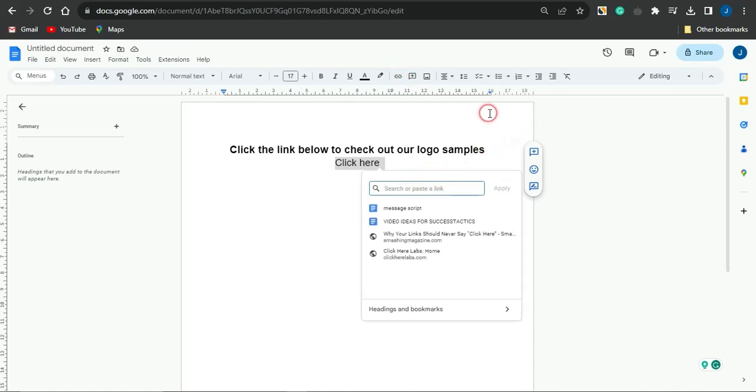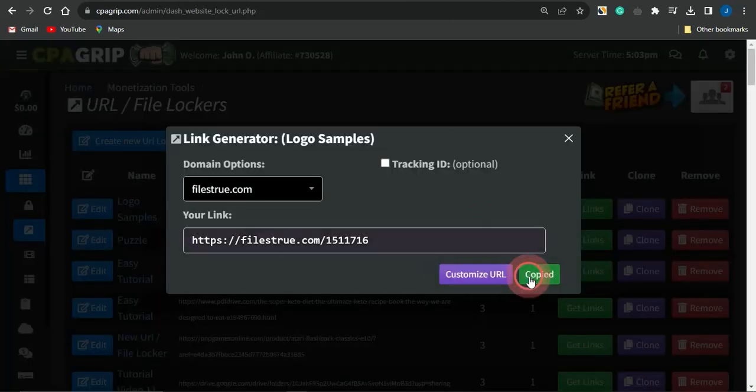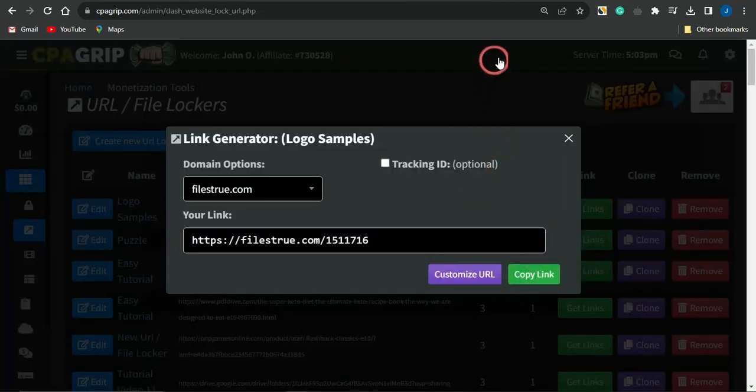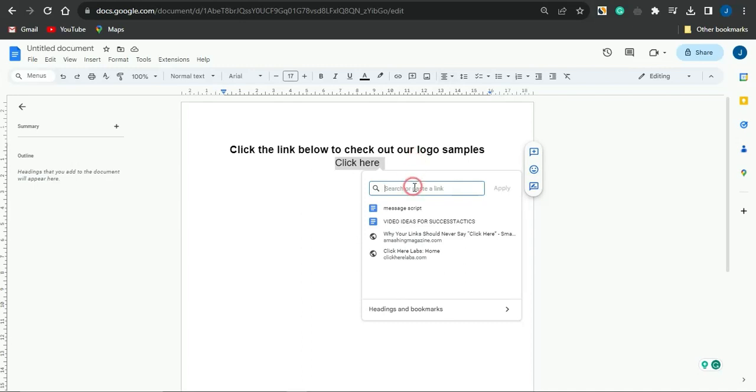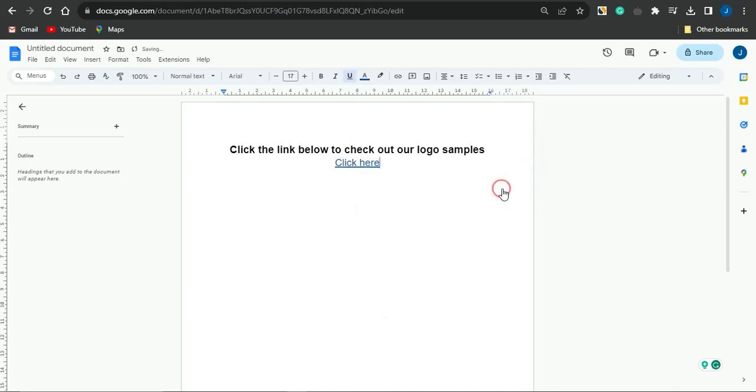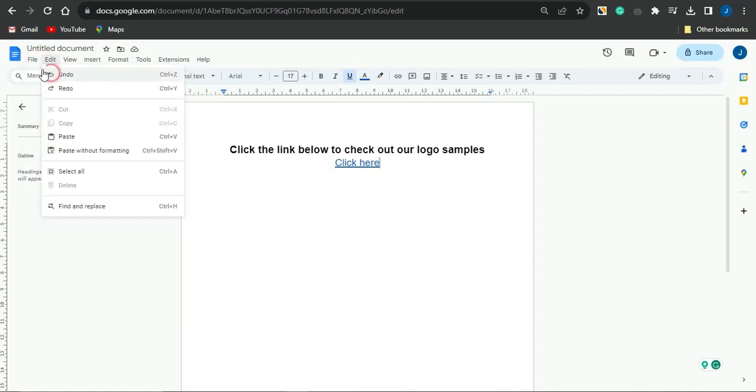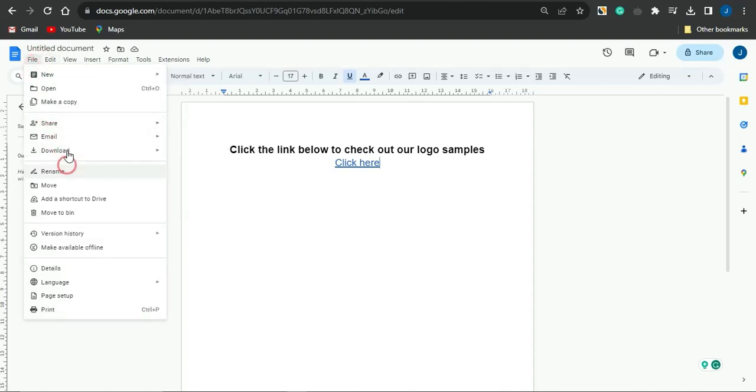So if I head back to CPA Grip, copy the URL file locker, and head back to that Google Docs, I'm going to paste that in this section. Once I paste that, I'm going to click on apply. Once somebody clicks on this section, it's automatically going to take them to my URL file locker. What you want to do now is click on file and then click on share.